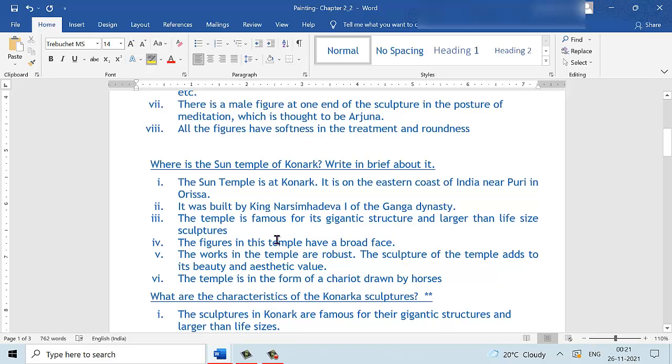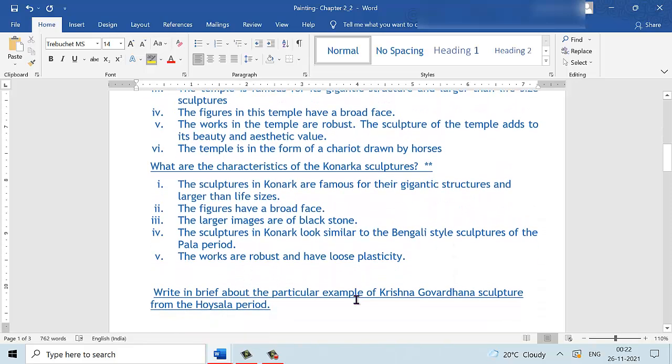This temple is famous for its gigantic structures and larger than life size sculptures. The Surasundari sculpture is also a life-size sculpture which measures up to 6.5 feet. The figures in this temple have a broad face and they have a smile on them. All the works in this temple are robust and the sculpture adds to the beauty and the aesthetic value of the temple itself. The temple is in the form of a chariot drawn by horses.